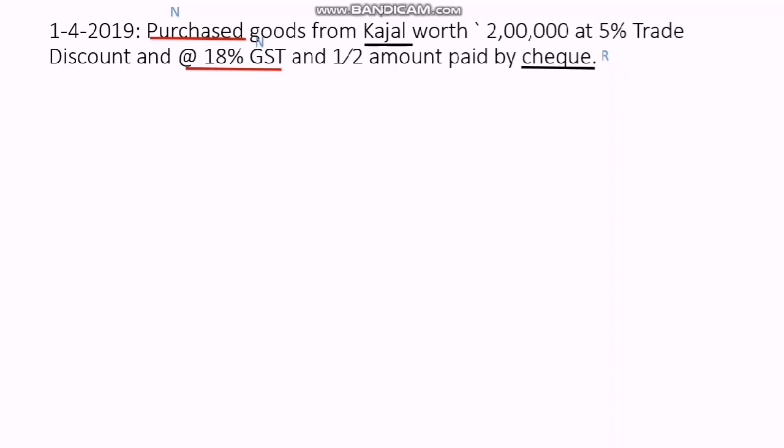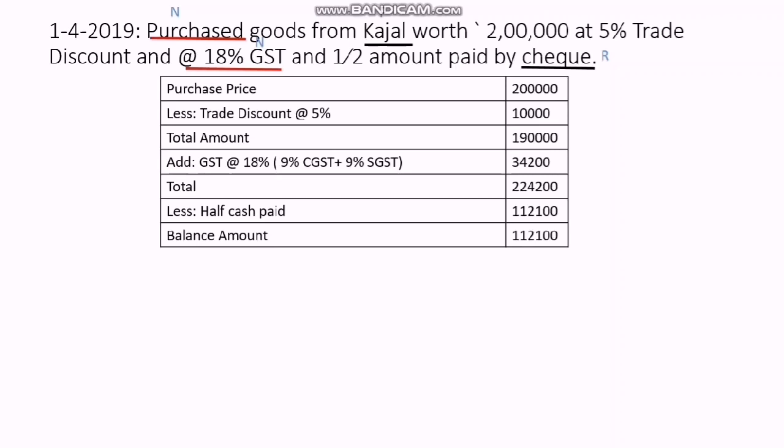Then the cheque. The cheque is going out from our business, and again, what is the rule of a real account? Debit what comes in, credit what goes out. Now the cheque is going out, therefore it will be credited. Debit is shown by a red line and credit is shown by a black line. So here we do the calculation.